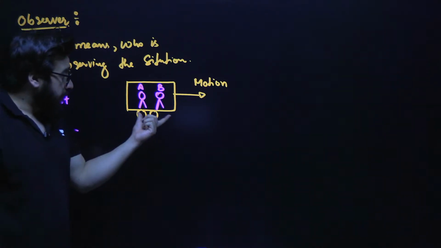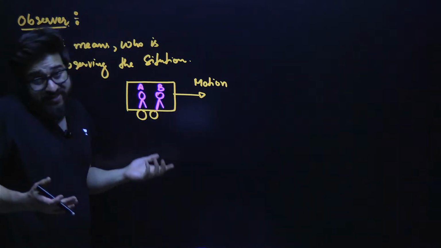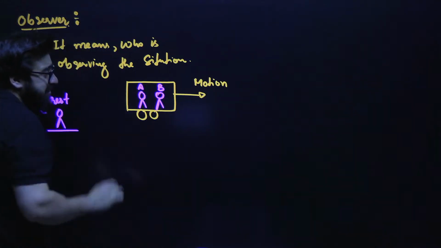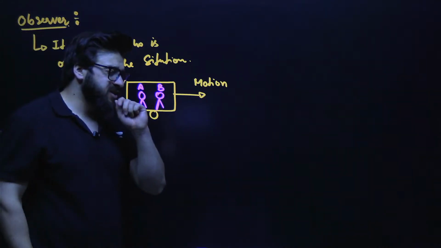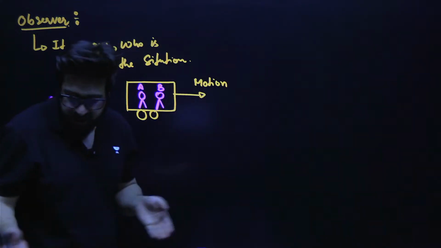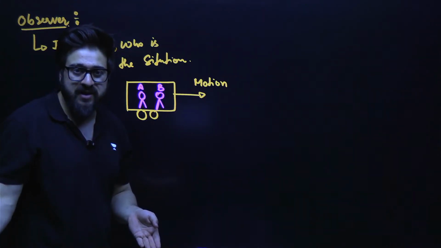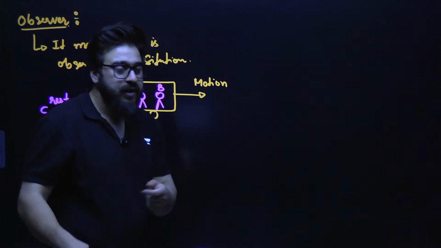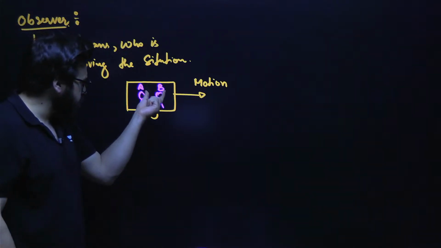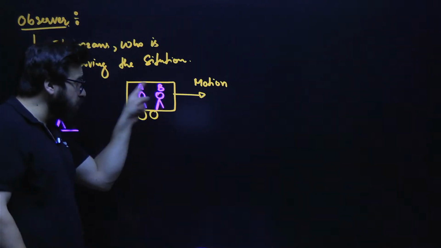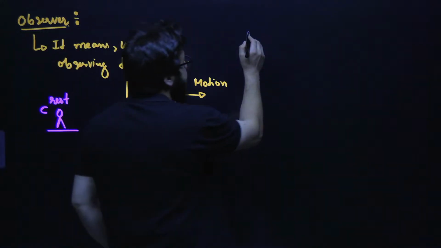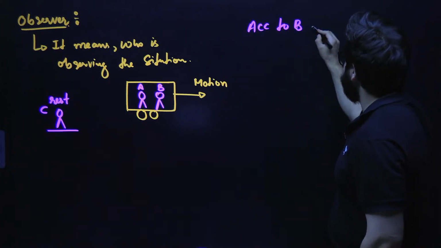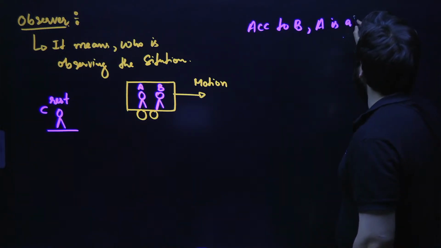The bus is in motion, so A is in motion. But when I ask person B, tell me, is A at rest or in motion? Person B says, I can speak to person A. He is sitting beside me. I can talk to him, I can share everything I want with him. So he is completely at rest. According to B, A is at rest, because both are sitting in the same car.